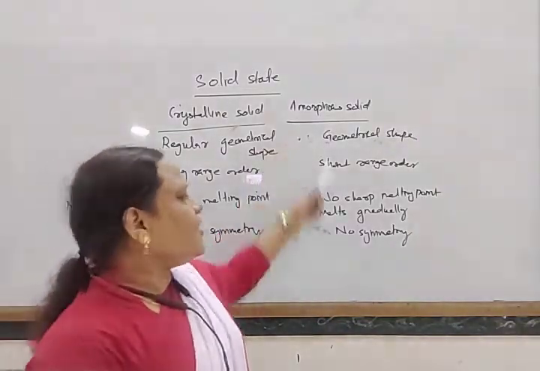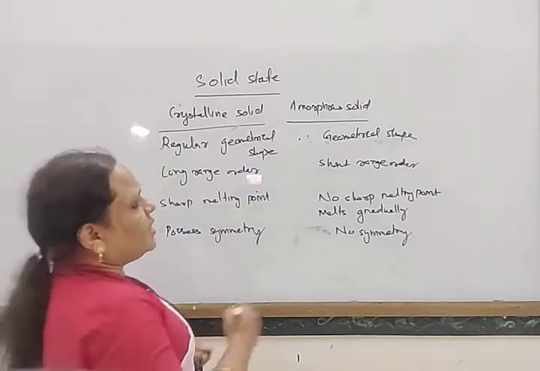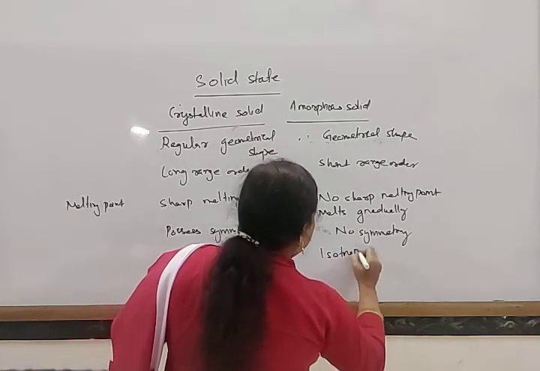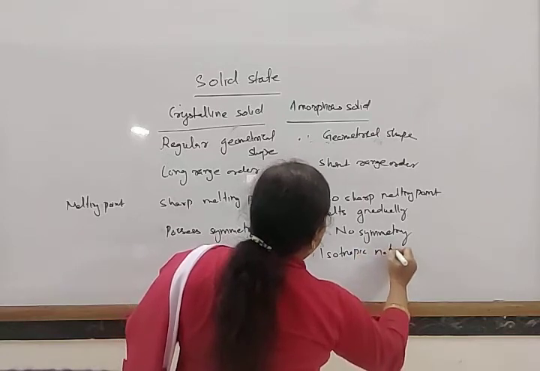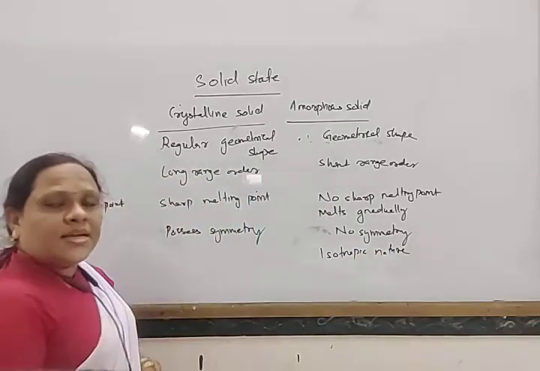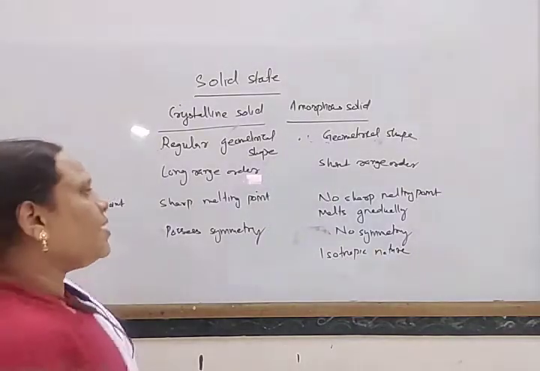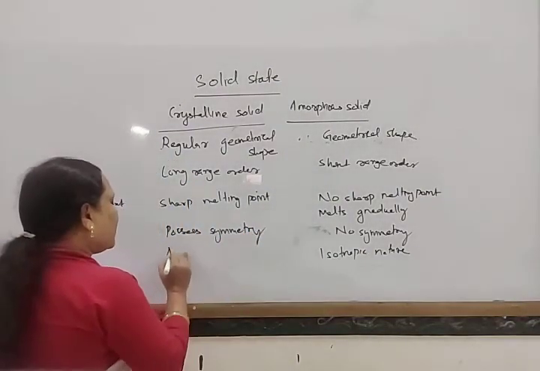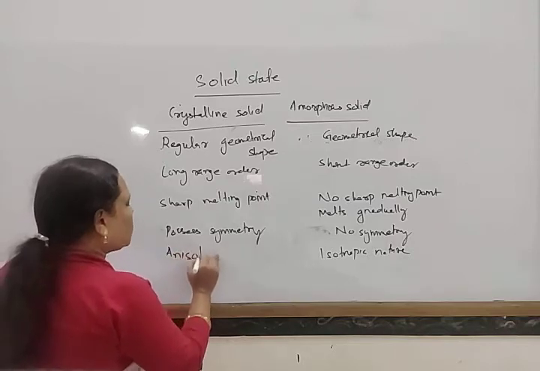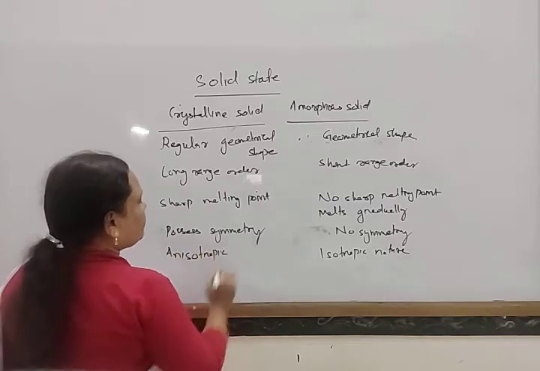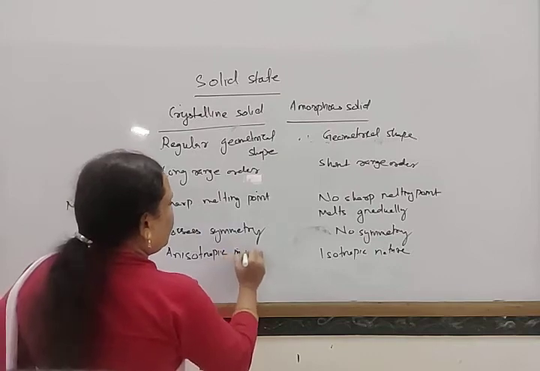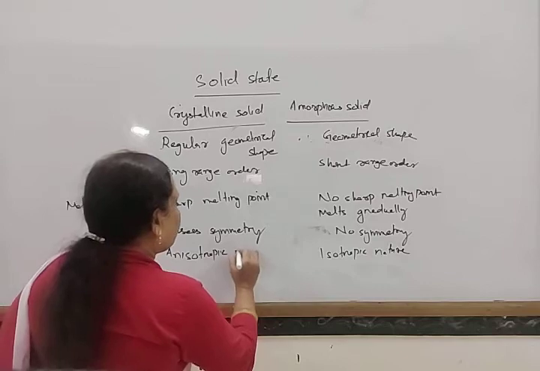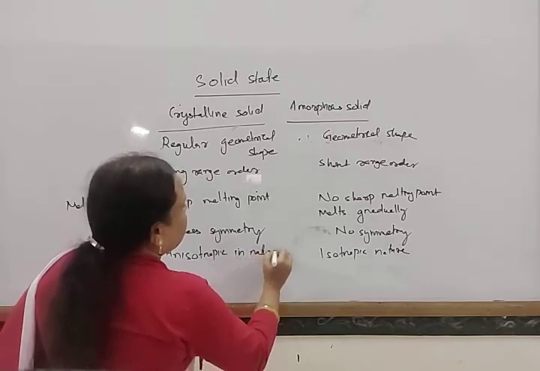In this way, amorphous solids are isotropic in nature. The property is known as isotropy, and crystalline solids are anisotropic in nature.